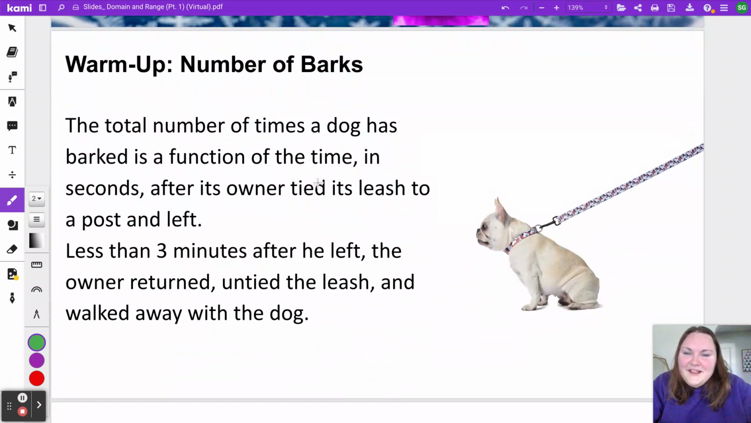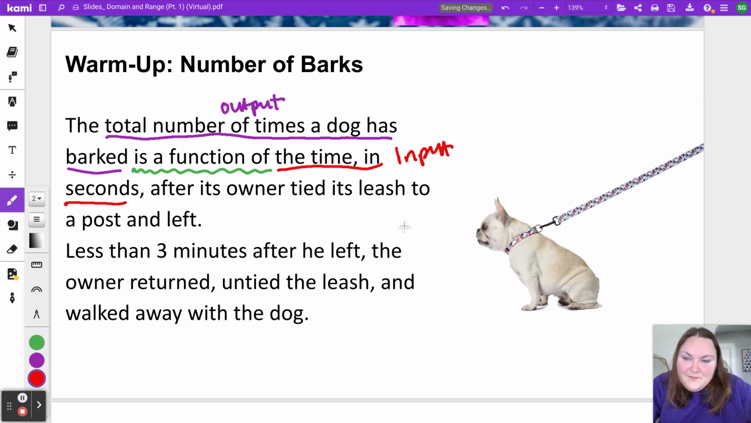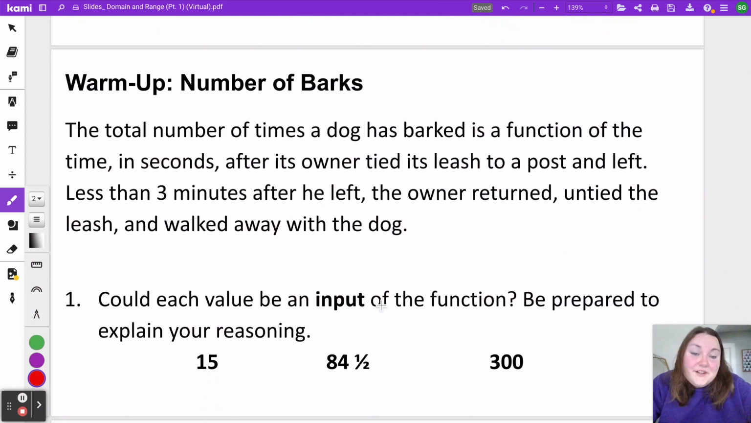So the warm-up story was about the total number of times a dog has barked is a function of the time in seconds after the owner tied its leash to a post and left. I want to point out the phrase that we've been talking a lot about, is a function of. Remember, when you see that phrase, it means whatever comes before the phrase, so in this case, the total number of times a dog has barked, is always your output, and whatever comes after that phrase, the time in seconds, that would be your input. That's going to be important for this warm-up because the questions are about the input and output.